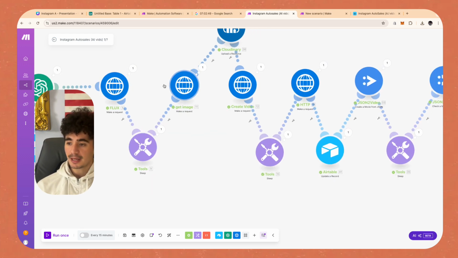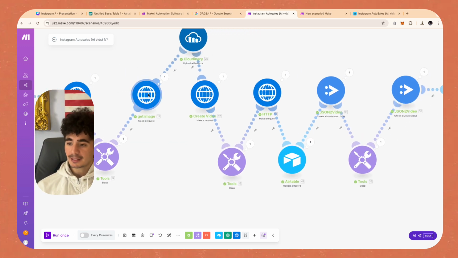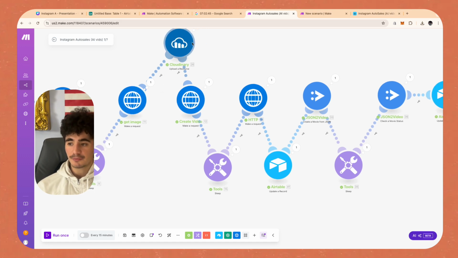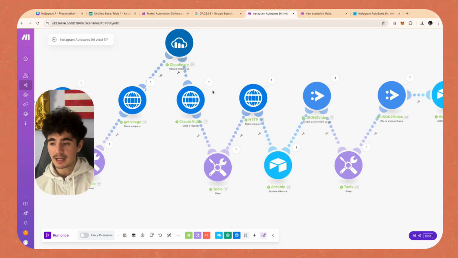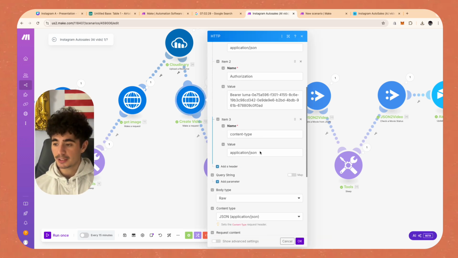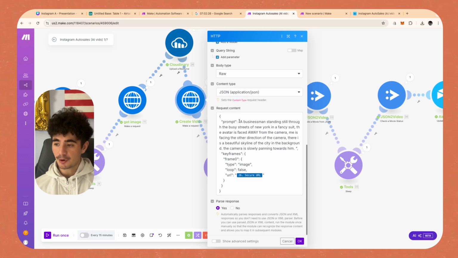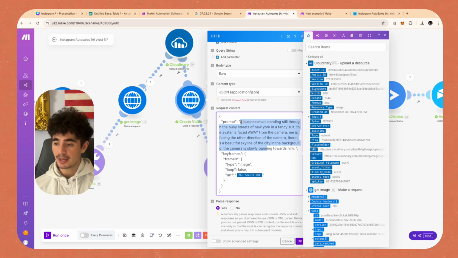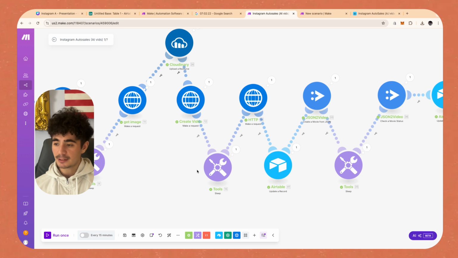And so with that request, we then get our end result, and then that gets uploaded to a cloud service. So then we can send that image to our video generator. Our video generator is using something called Luma Labs, and Luma Labs has a really dope API called the Dream Machine where we can turn images into videos. So in this module here, we give the AI another prompt of how to turn that image into a video, and then it'll send it through.